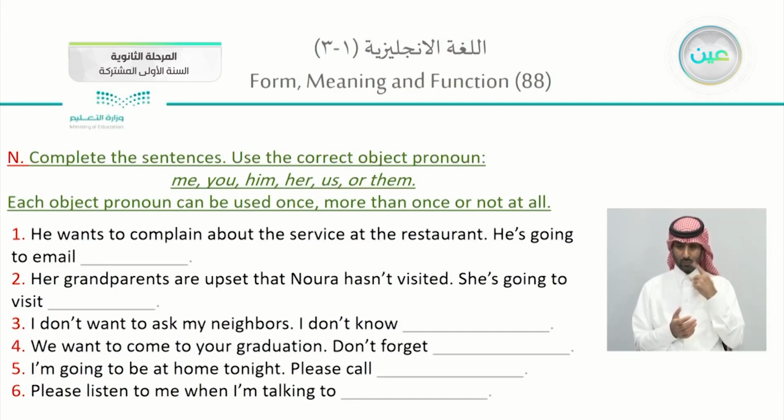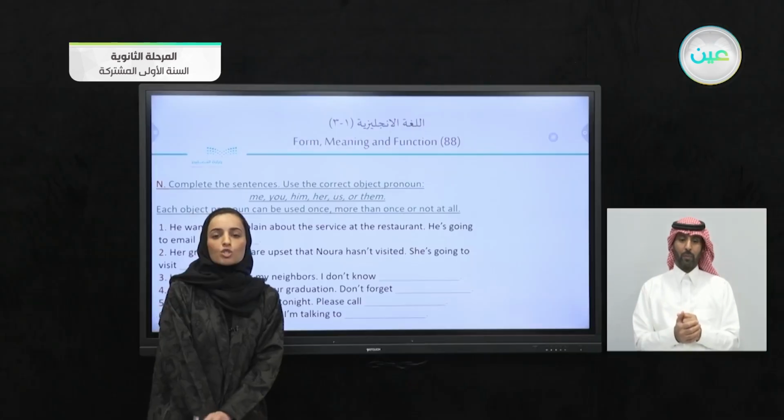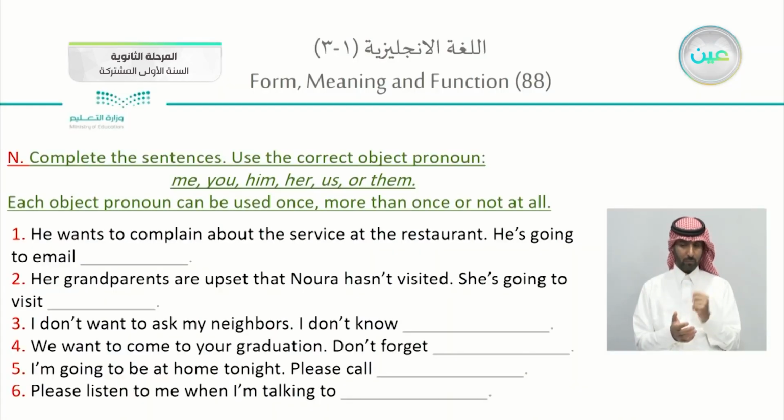Complete the sentences, use the correct object pronoun. You can use me, you, him, her, us, or them. Each object pronoun can be used more than once, or not at all. So just choose the correct one. Number 1, he wants to complain about the service at the restaurant.